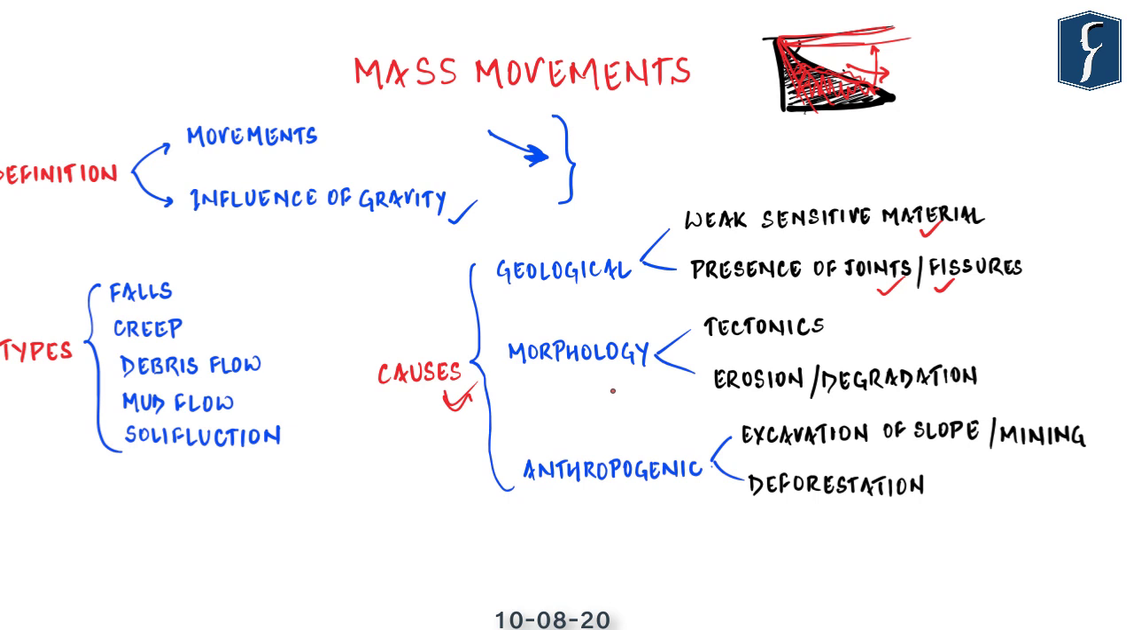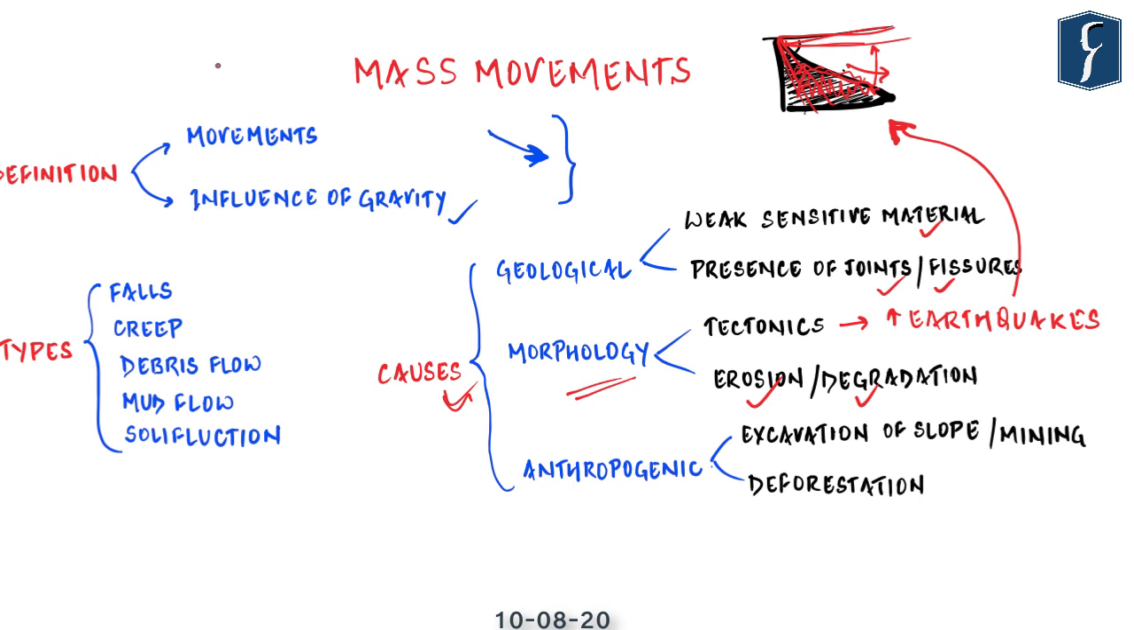As far as morphological factors are concerned, higher tectonic activity generally leads to higher rates of landslides or mass movements. Higher tectonic activity leads to more earthquakes, which then weaken the slope and hence induce mass movements. Also, erosion and degradation are a major factor in inducing mass movements.